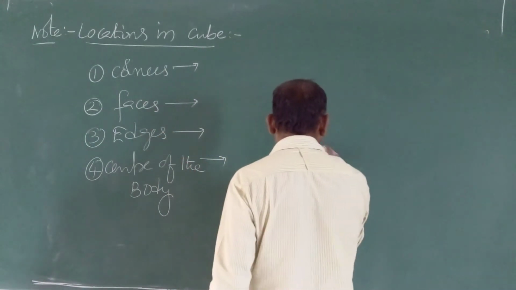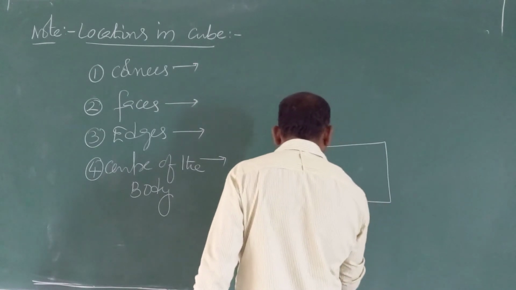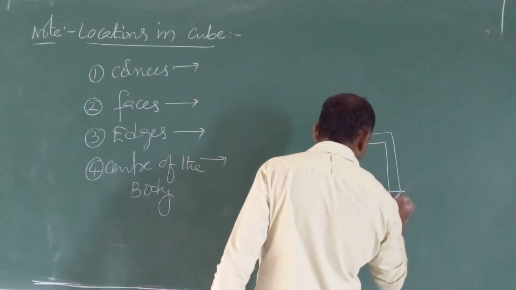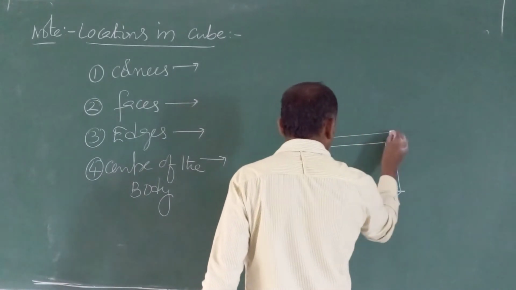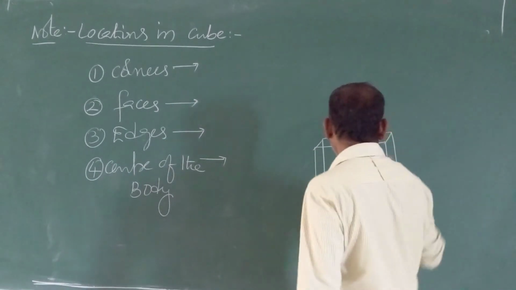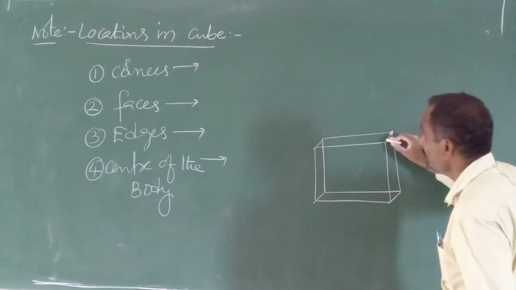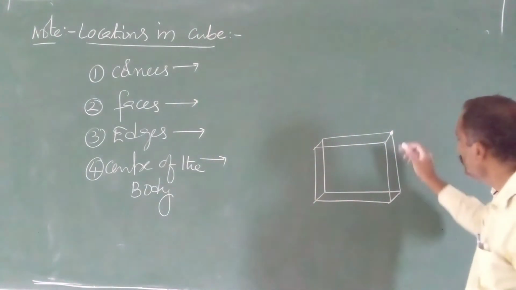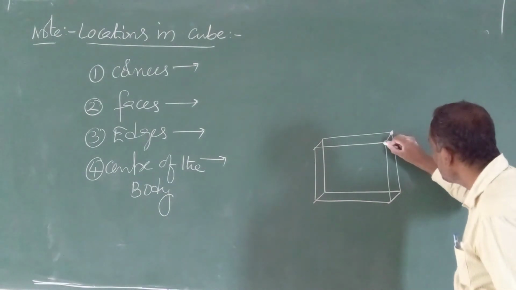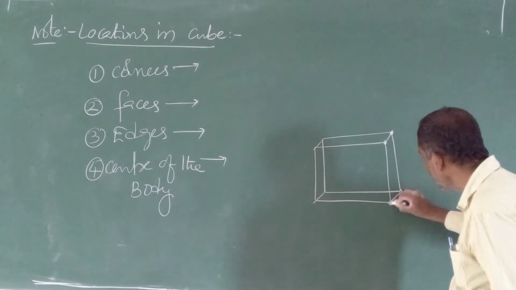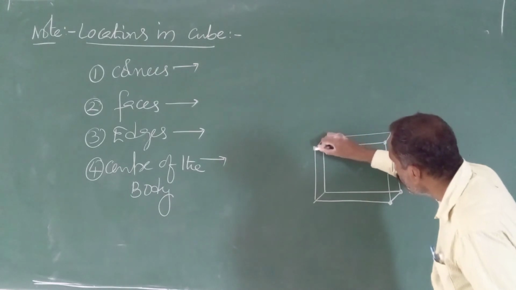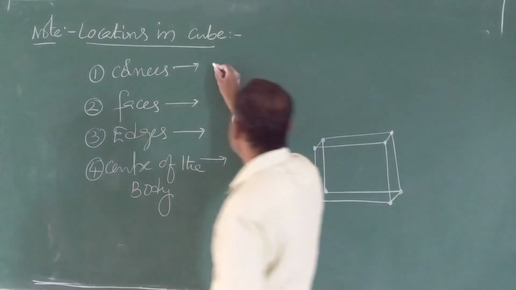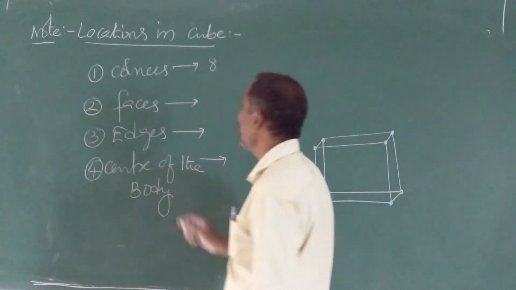For understanding purposes, I am drawing a cube. This is the cube. Location or position, both are the same; these are lattice points. This location is known as corners. Cube has how many corners? 8 corners. That you should remember. Corners are 8.